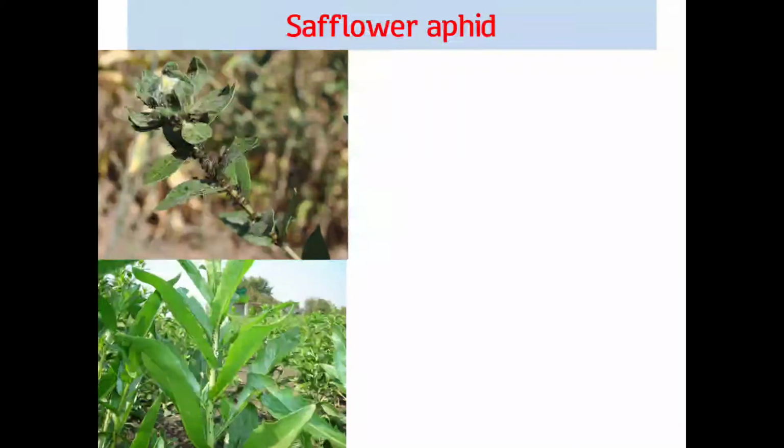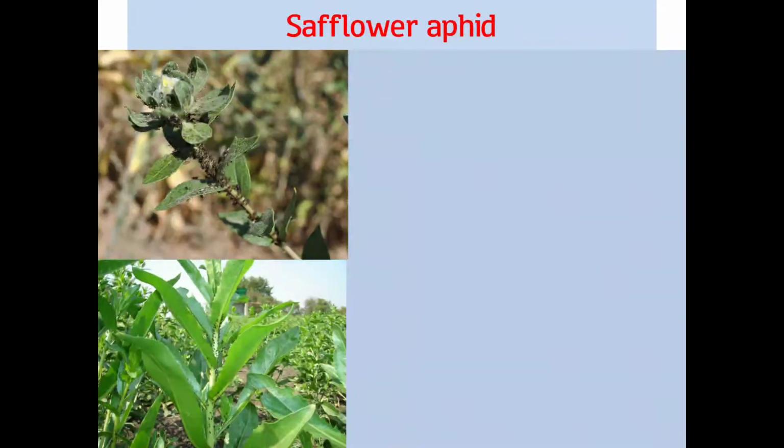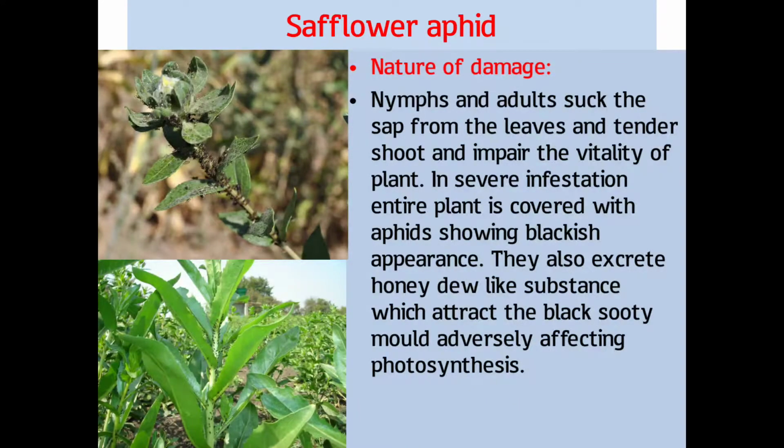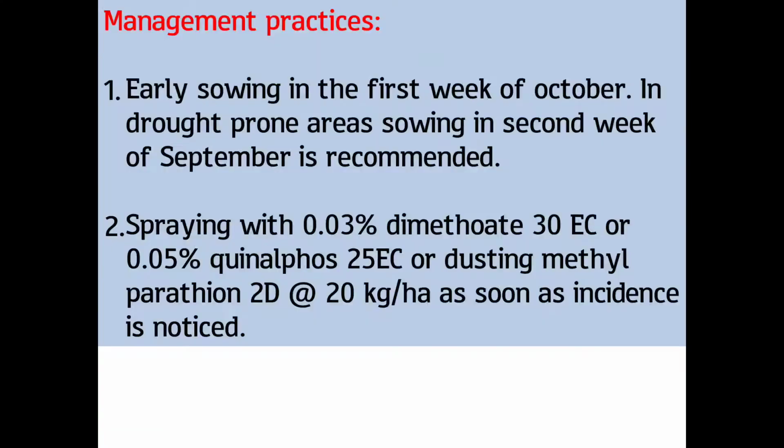See the damaging symptoms of aphids on the safflower crop. Nature of damage: nymphs and adults suck the cell sap. After sucking, the leaf color changes from green to yellow, and the nymphs and adults secrete a sugary substance, honeydew, on the leafy portions, which develops black sooty mold of Capnodium fungus. This black sooty mold creates a blackish coating on the upper surface of leaves. It affects the photosynthesis and yield of the crop.